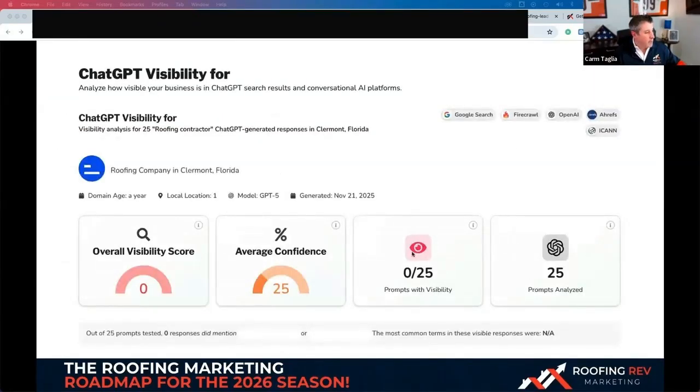This is kind of like what the sample metrics look like. So you type in roofing contractor, it gave me a 25%. So what are you going to do to get better and get that extra 75%? It was 0 out of 25 prompts. What are you going to do to make it every prompt? Basically, you're answering questions that it's being asked.